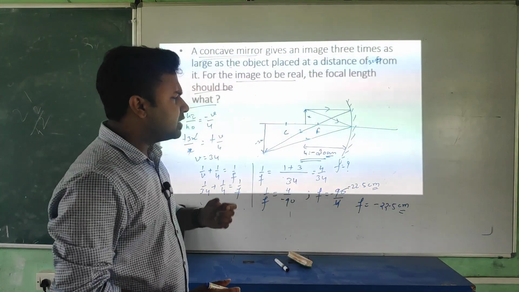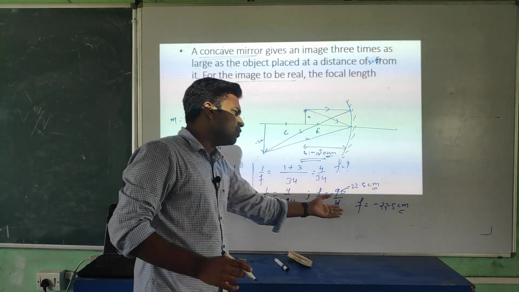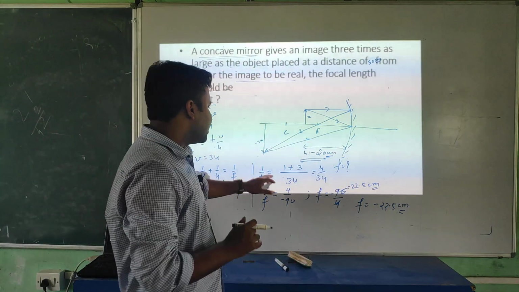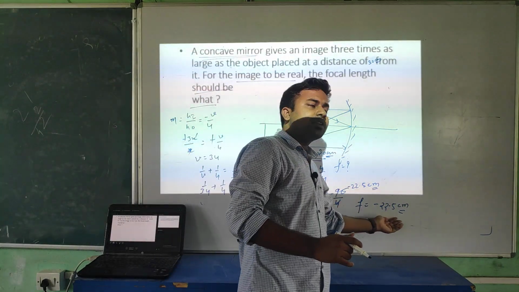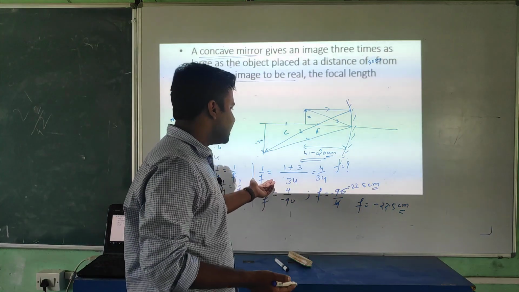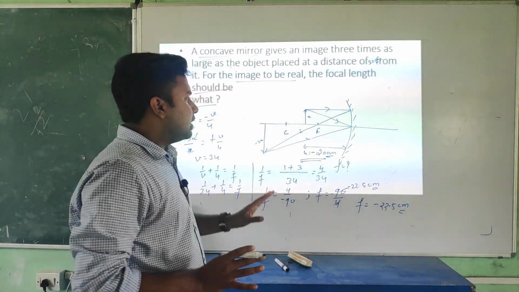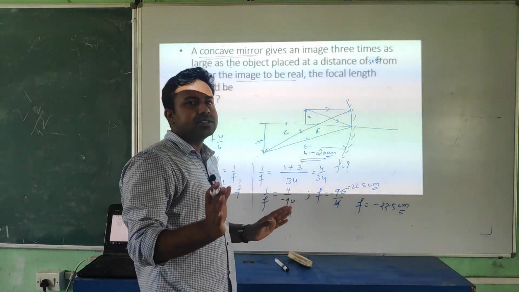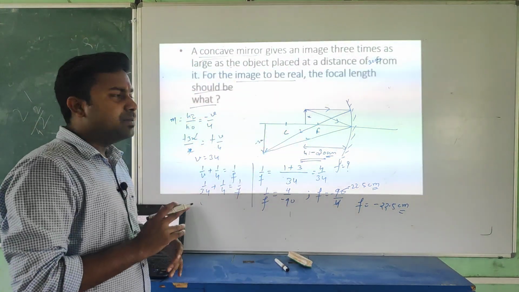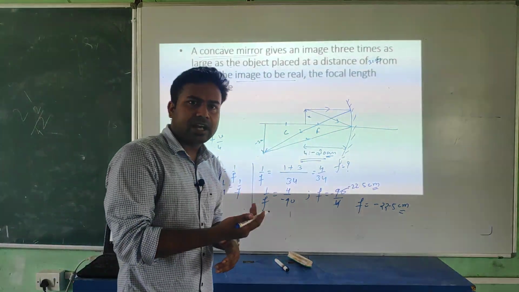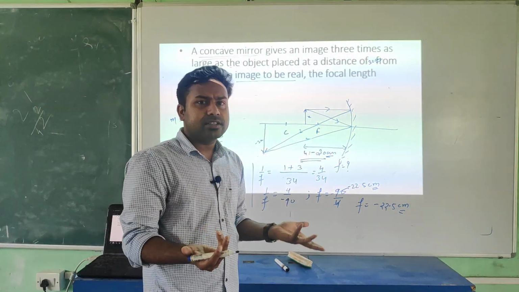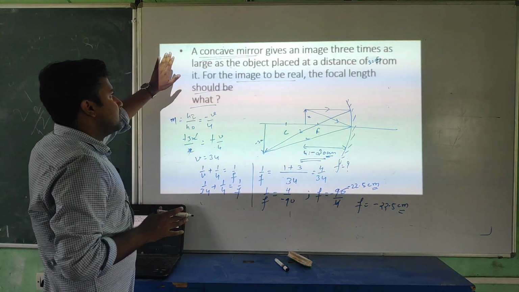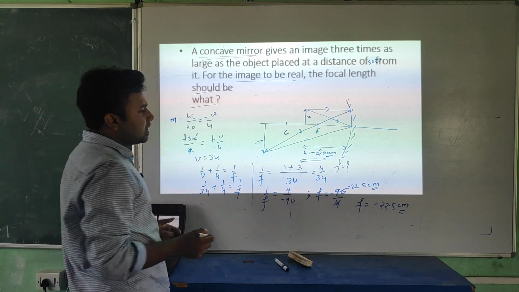If you want to calculate the magnitude, and you put f as positive, then you will get the correct magnitude with a negative sign, because we are just taking the magnitude here. Don't worry. In physics, if you solve properly, you will always get the correct answer with the sign. If you assume an incorrect sign, then you will get the reverse sign. This is the beauty of physics. This is the beauty of calculation in physics. Okay, student, I suppose you all understand. It's a concave mirror, that's why we are getting this.